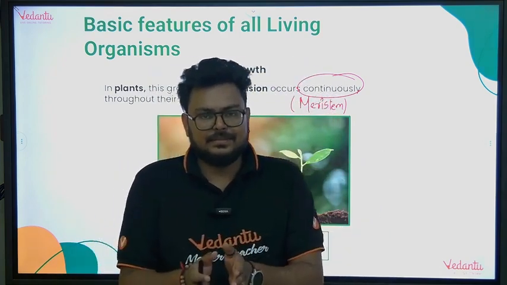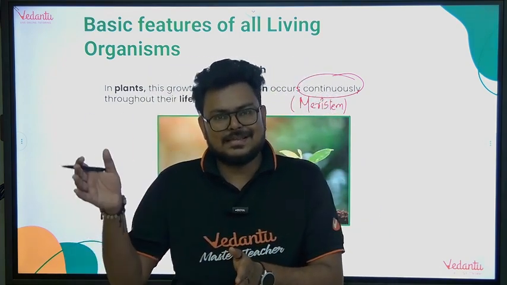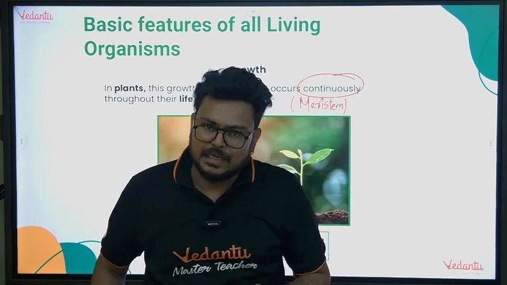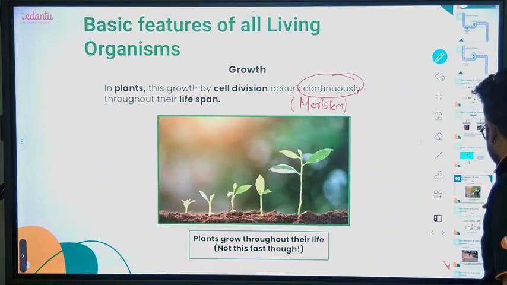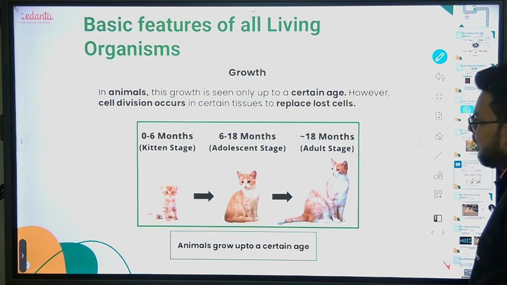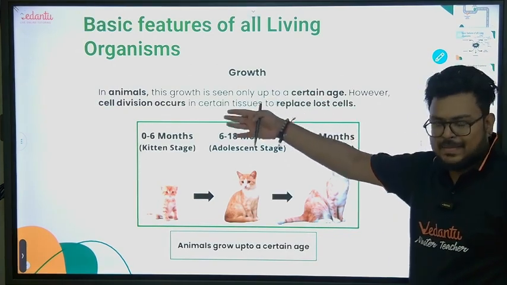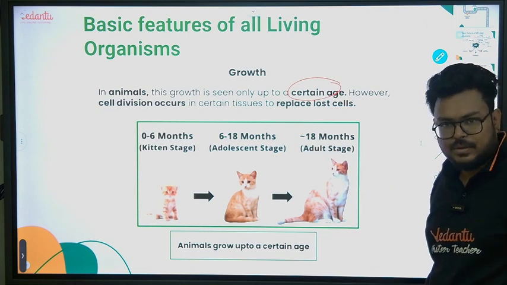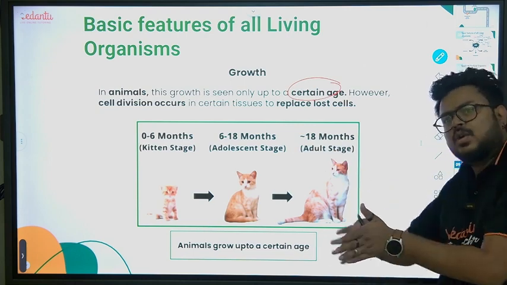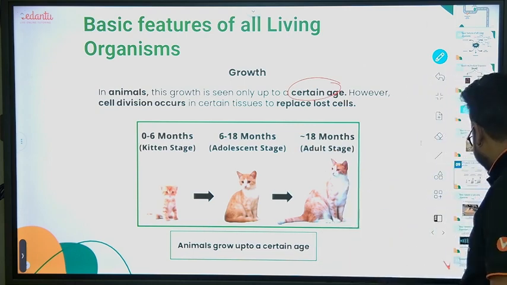At a certain point of time, the rate of catabolism increases compared to the rate of anabolism. So in animals, growth is seen up to a certain age. After that, we move towards aging.